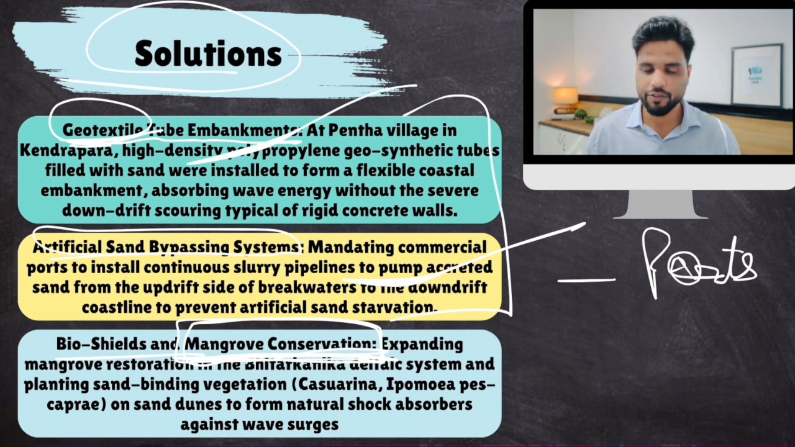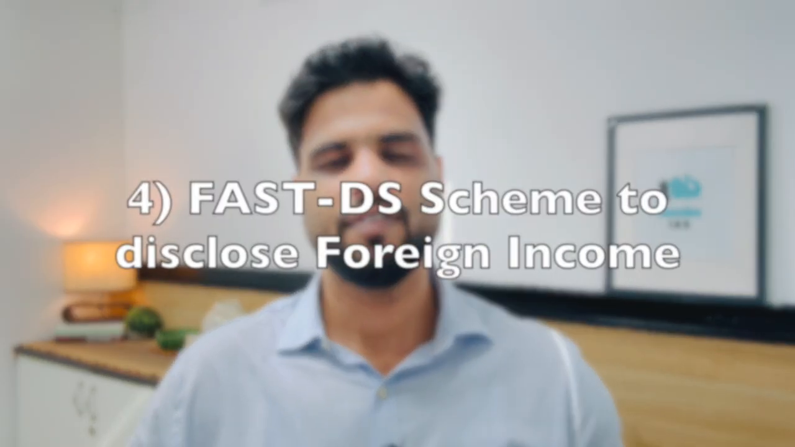So these are two artificial things, artificial engineering solutions. This is a natural solution. Make sense? All right. And now let's come to the last topic of the day, that is Fast DS scheme